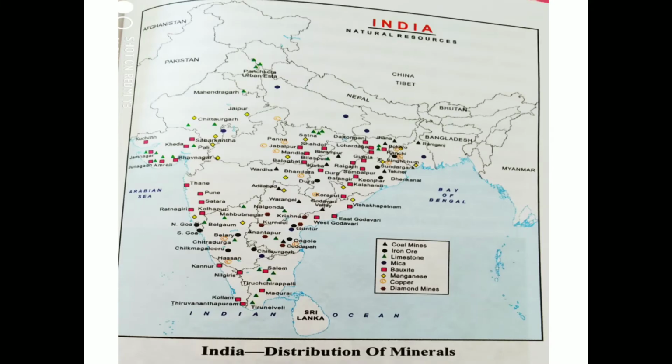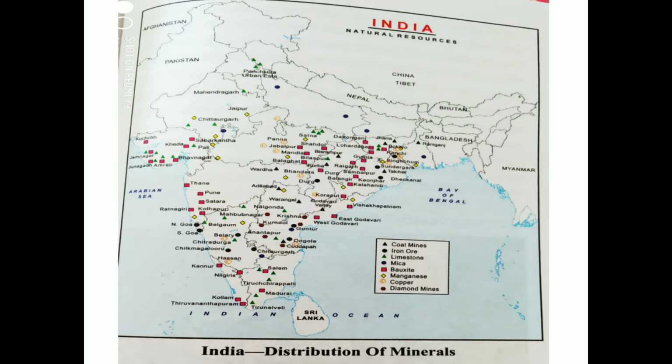It is mainly found in Orissa, then Jharkhand also, then Chhattisgarh, then Madhya Pradesh, and then Tamil Nadu, which is on the southern side here. So these are the places where bauxite is found.